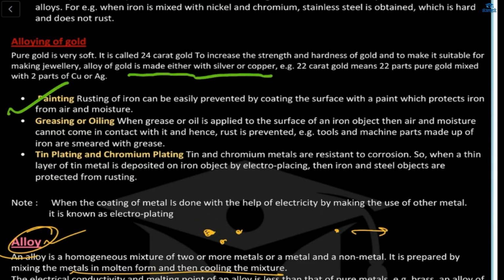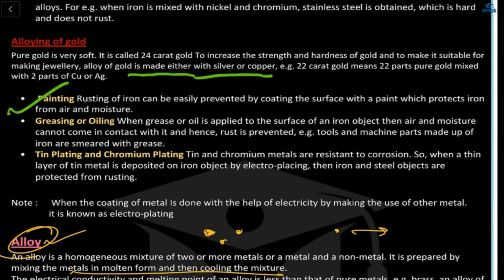Riya: Ma'am, once rusting happens, is there a way to remove it? There is a very tough way to remove it. That's why if rusting happens, like you can see in some of the old homes in the terrace, most of the iron or steel is thrown. Why? Because we can't use rust again. It's full damage. So to prevent it, we can do these processes: painting, greasing, tin plating, chromium plating, galvanization.